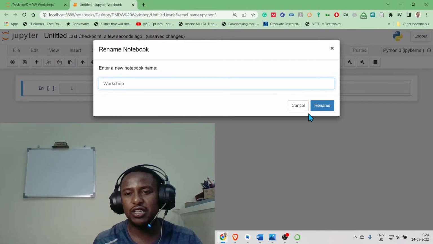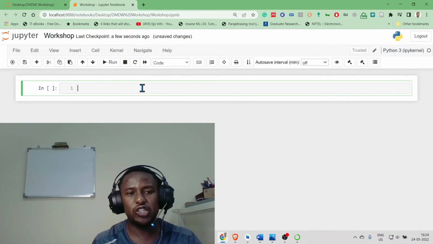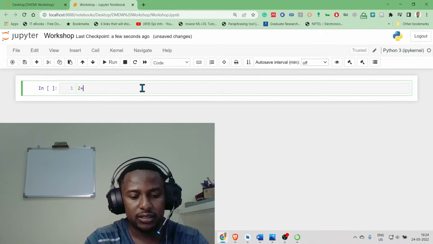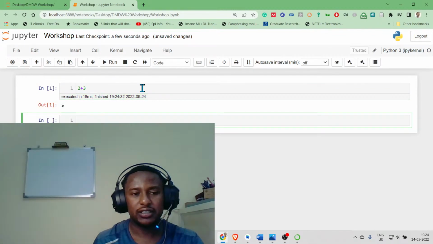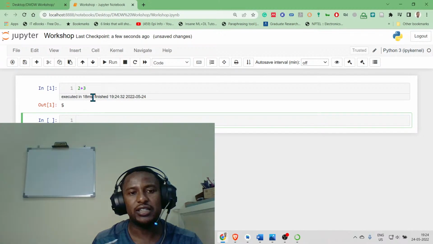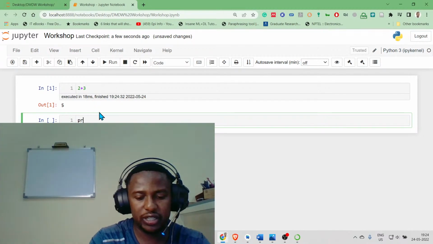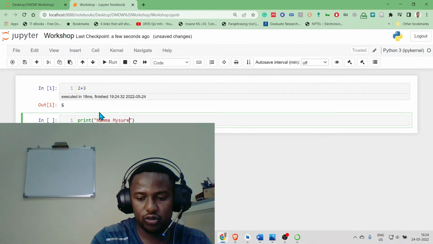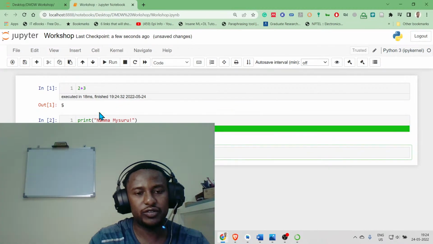And that's basically what we need for tomorrow. And just to ensure it's working, you can just say 2 plus 3. That's all. Okay, shift enter. Now you get 5. Okay, that's it. Or you can say print, and then a name like Nama Maisuru. Shift enter. Done.